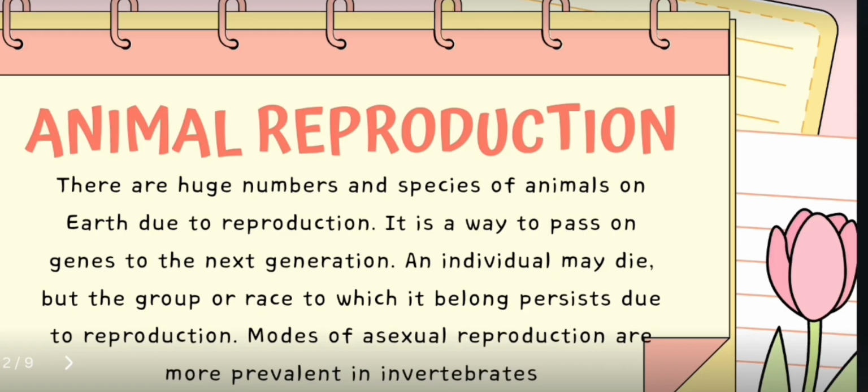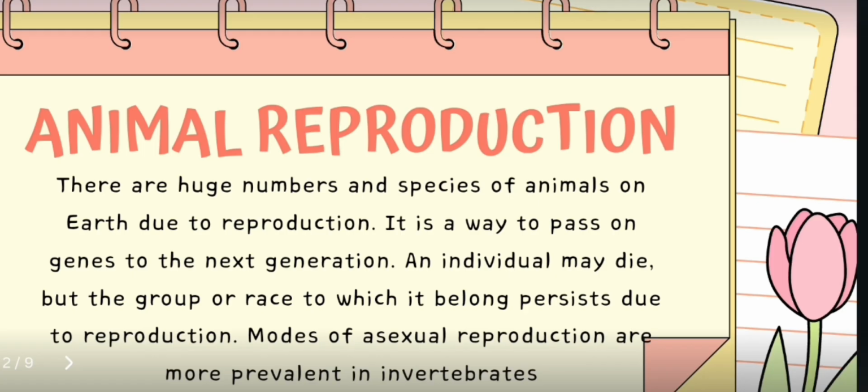First is asexual reproduction, wherein the offspring are genetically identical to the parents. This type of reproduction is common in invertebrates and sessile animals that cannot move around to find mates. Examples of asexual reproduction are fission, budding, fragmentation, and regeneration.